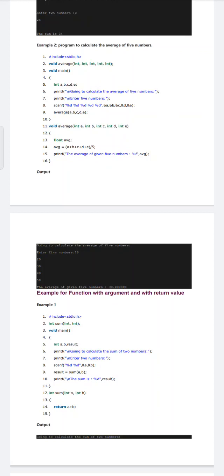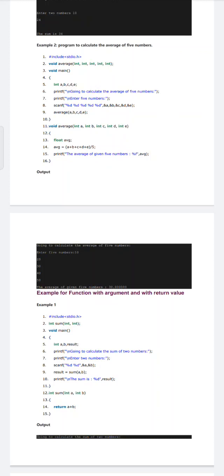You can see here, average of what are the arguments? A comma b comma c comma d comma e, where we have declared and where we are calling, that argument will be matched, meaning all of them are integer data type only. We need to give all integer data type only. After calling average, the compiler jumps to the average function definition where it has been given, whether it may be given above the main program or below the main program.